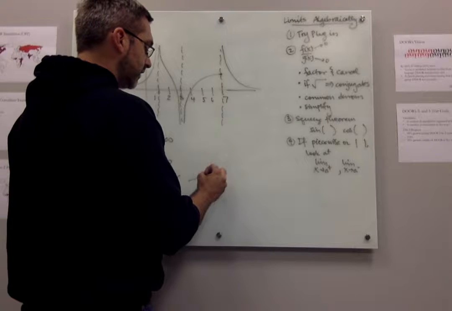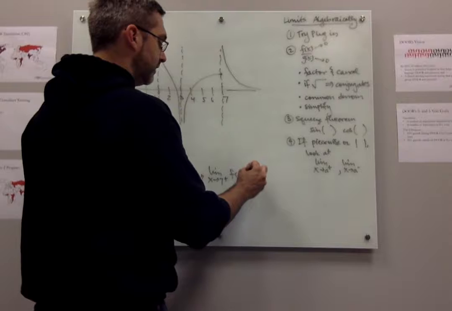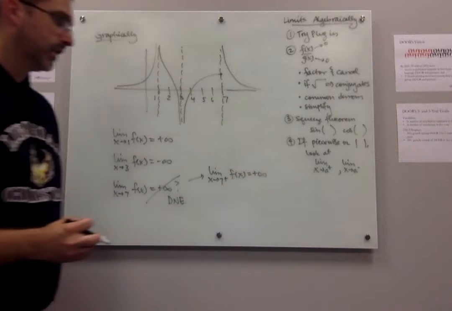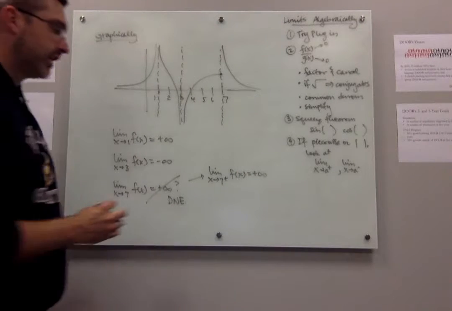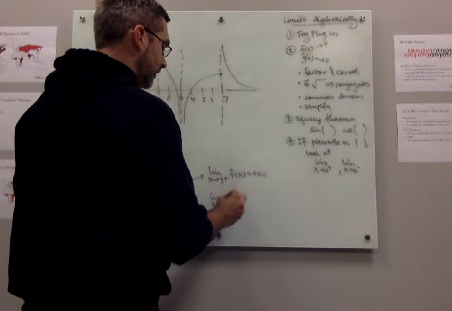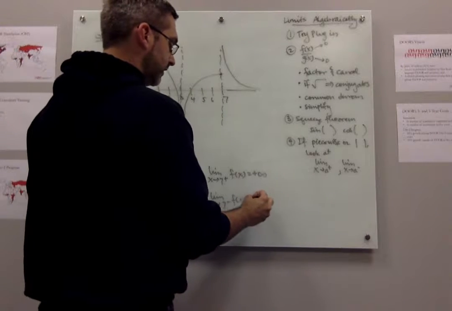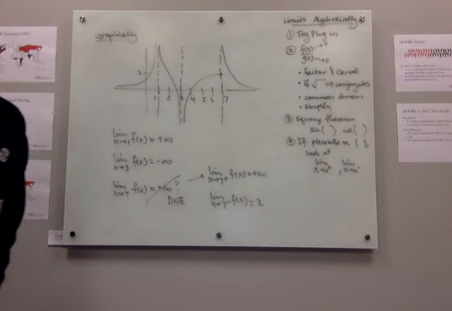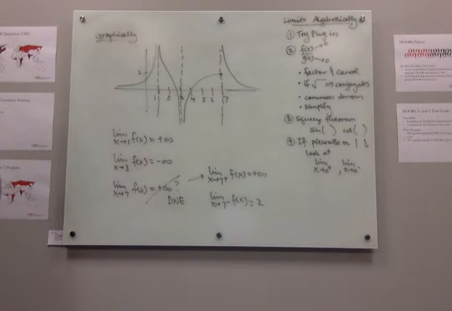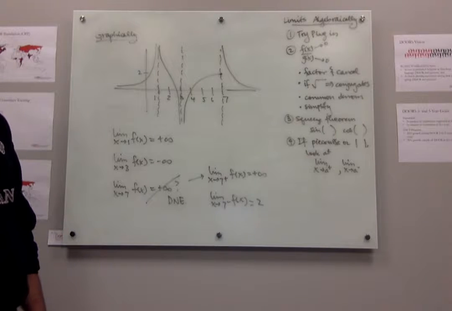But if I wanted to be a little more specific, if I come to 7 from the right side, the limit is positive infinity. If I come to 7 from the left side, the limit is whatever that number is. I don't know. If I make it up, it's like 2. Okay? So coming from one side versus the other, you can do that with infinite limits as well.